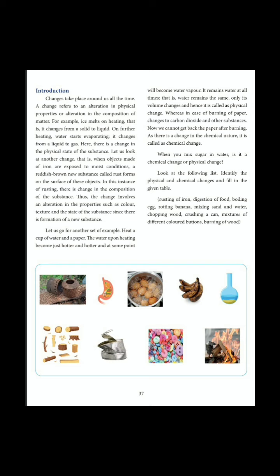Number 1, rusting of iron is a chemical change because the previous substance cannot be got back after rusting of iron happens. Digestion of food is a chemical change. Boiling eggs is a chemical change. And rotting of bananas is also a chemical change.